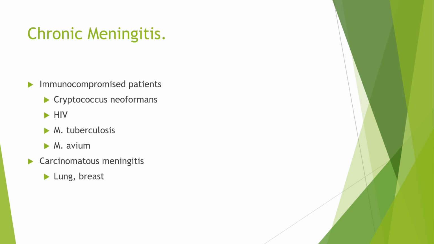As far as chronic meningitis is concerned, it is mostly found in immunocompromised patients, and is mostly a fungal infection caused by Cryptococcus neoformans. HIV can cause chronic meningitis. Mycobacterium tuberculosis and Mycobacterium avium can cause tuberculosis. And carcinomatous meningitis also presents as chronic meningitis, and tumors of the lung and breast most commonly spread to the meninges.